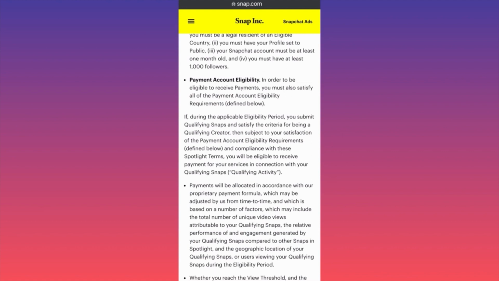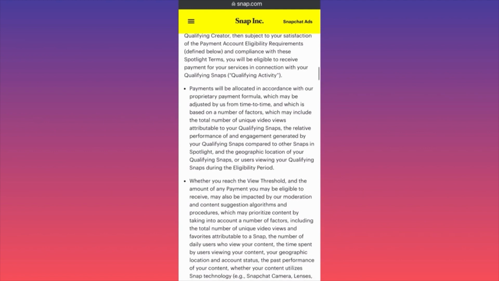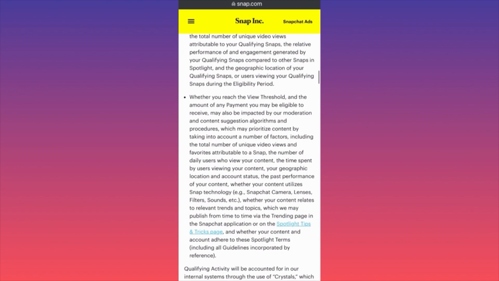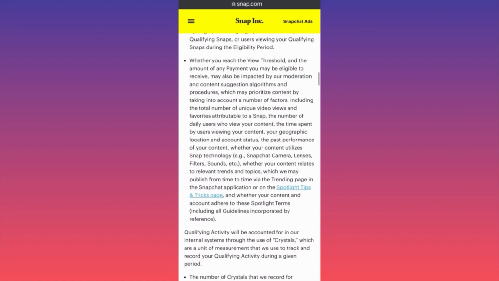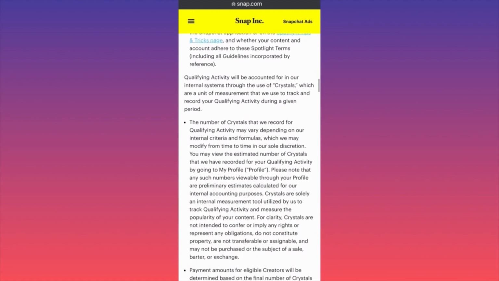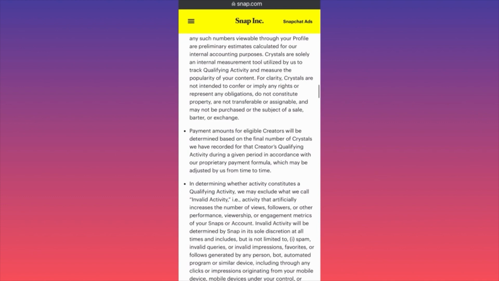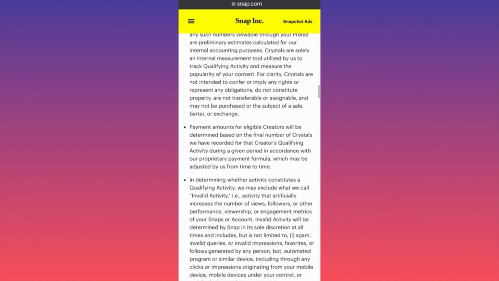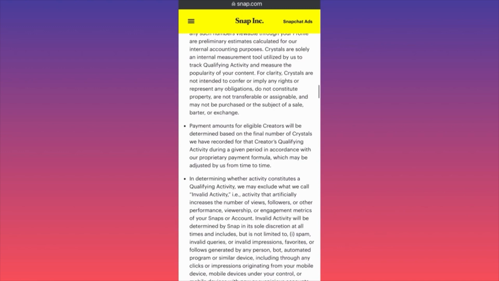Okay, what are they? Payments will be allocated in accordance with a proprietary payment formula, and so on. Whether you reach the threshold and the amount of payment you may be eligible to receive may also be impacted by moderation or content suggestion algorithm procedures. What does it mean? They're going to cut you something or what? Payment amount for eligible creators will be determined based on the final number of crystals we have recorded for the creator's qualifying activity during the given period.